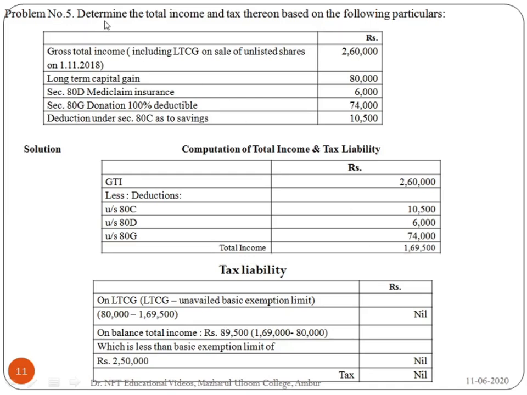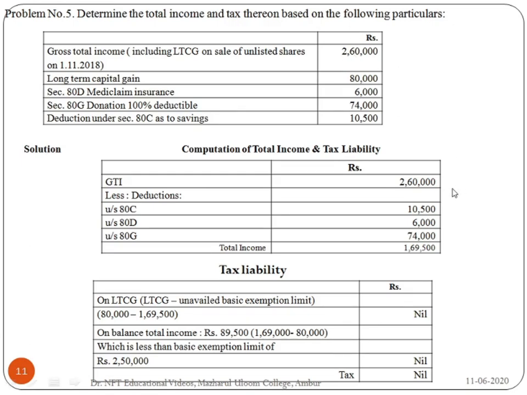Problem number 5. Determine the total income and tax thereon based on the following particulars. Gross total income is given as 2,60,000. It includes long-term capital gain on sale of unlisted shares. Then long-term capital gain is 80,000. 80D mediclaim insurance is 6,000. 80G donation 100% deductible 74,000, and deduction under section 80C savings is 10,500.